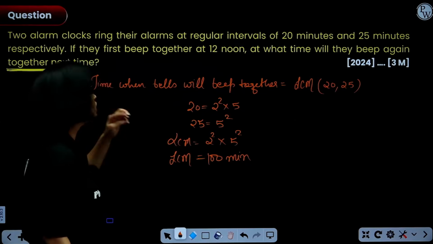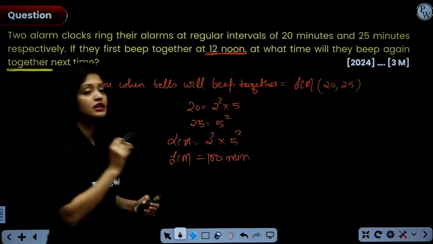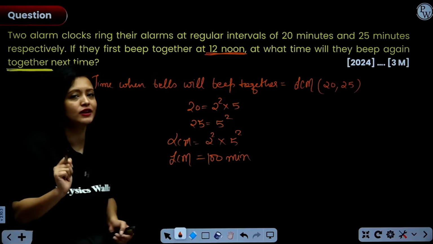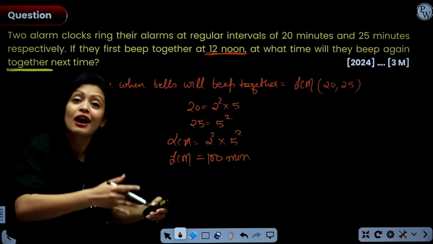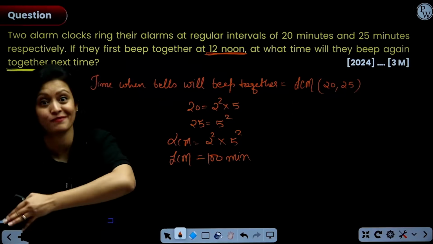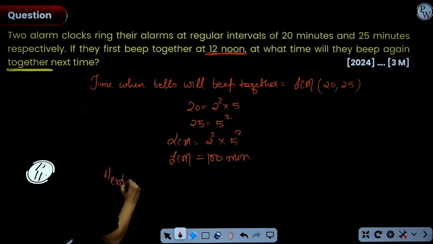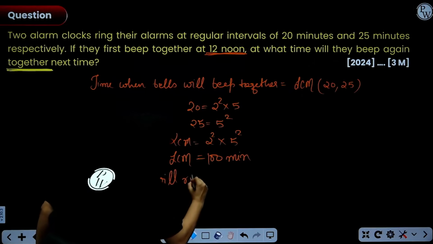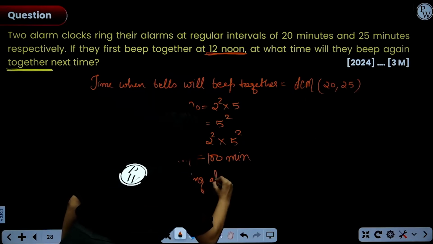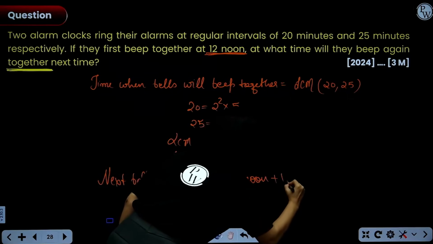Now they are saying that if the first bell rings at 12 noon, the next bell will ring at 12 noon plus 100 minutes.